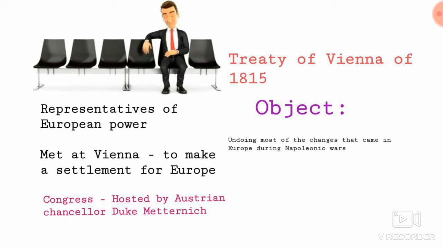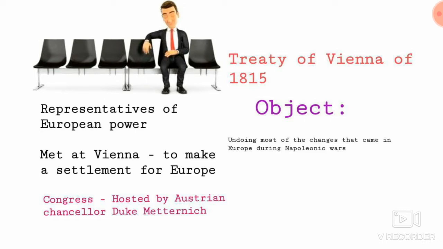Are you clear? Let us go to the next thing. After defeating Napoleon, the European powers met in a place called Vienna. They met to make a settlement for Europe. Before that, Napoleon was ruling, but now Napoleon was not there. So what should we do for Europe? To discuss that and make the settlement, they met at Vienna.